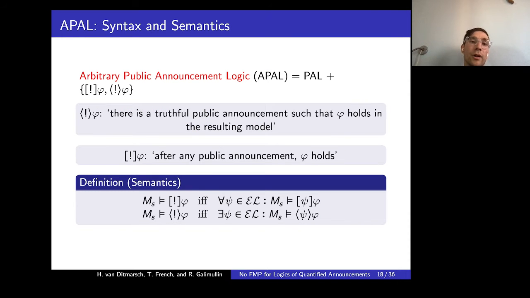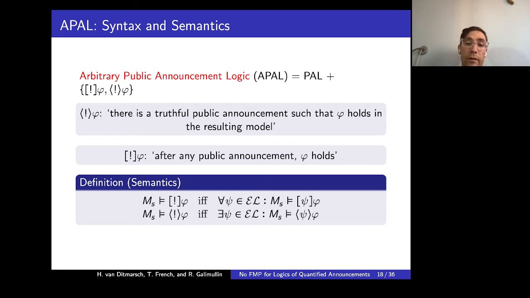So the logic with this type of operators is called arbitrary public announcement logic, which extends PAL with these constructs and their duals. For example, the diamond one says there is a truthful public announcement such that phi holds in the resulting model. According to the semantics, for example, the box modality says that if for all formulas of epistemic logic, after these formulas being announced phi holds, then we know that the whole box thing holds.